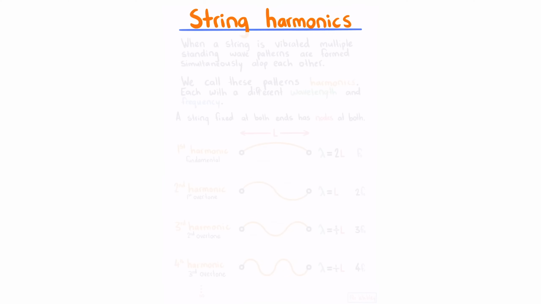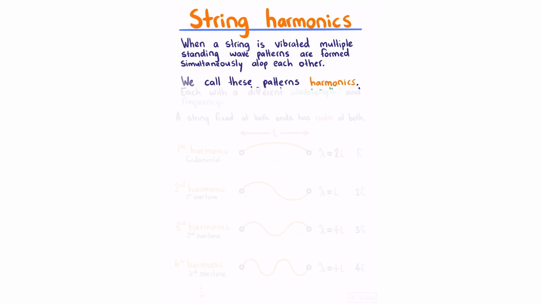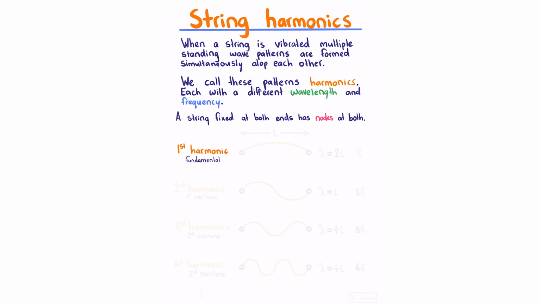String harmonics. When a string is vibrated, multiple standing wave patterns are formed simultaneously atop each other. We call these patterns harmonics, each with a different wavelength and frequency. A string fixed at both ends has nodes at both, which makes sense because as these ends are fixed, they are areas of no movement. And so our simplest pattern of vibration is our first harmonic, which we refer to as our fundamental, where our string is just going up and down.